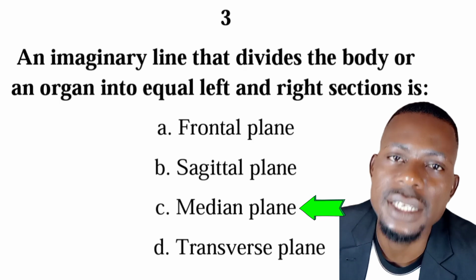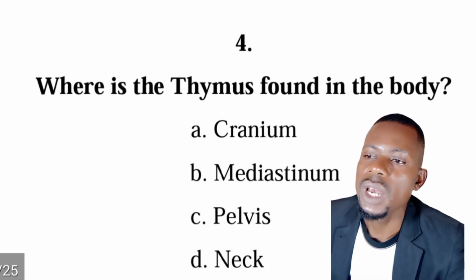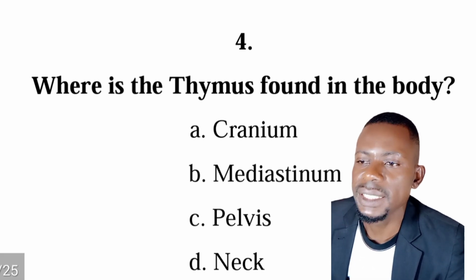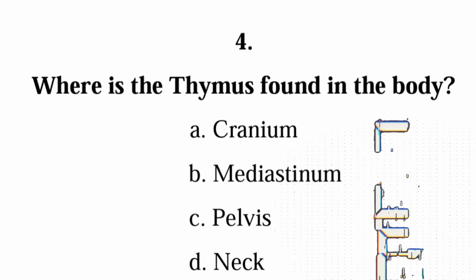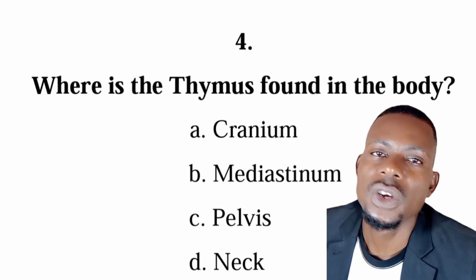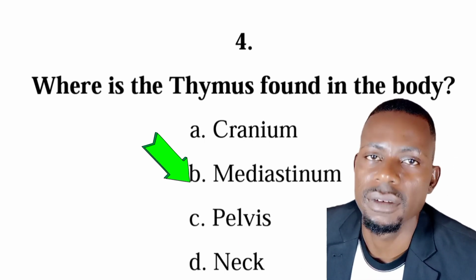Number four is from body cavities. Where is the thymus found in the body? Is it in the cranium, mediastinum, pelvis, or neck? So the correct answer is B. The thymus is found in the mediastinum of the thoracic cavity.